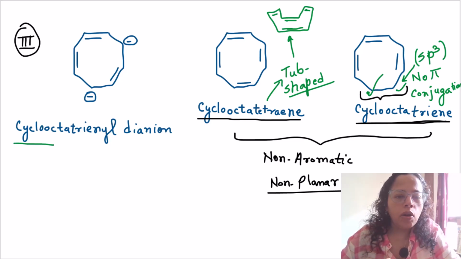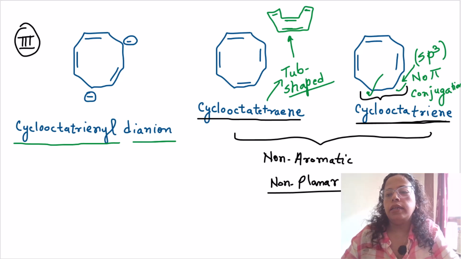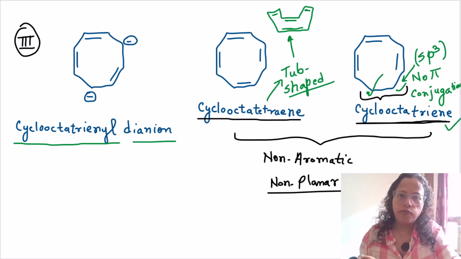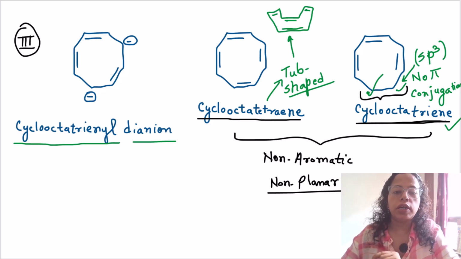But the cyclooctatetraene itself is non-aromatic, while the dianion of cyclooctatetraene is an aromatic compound. Why?